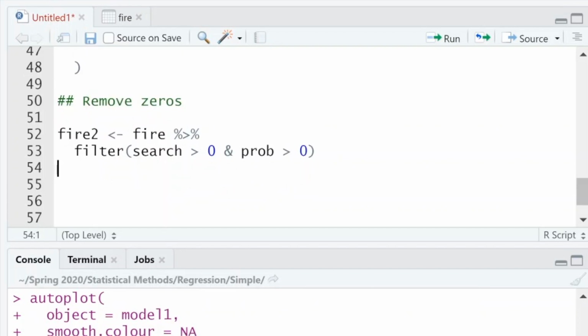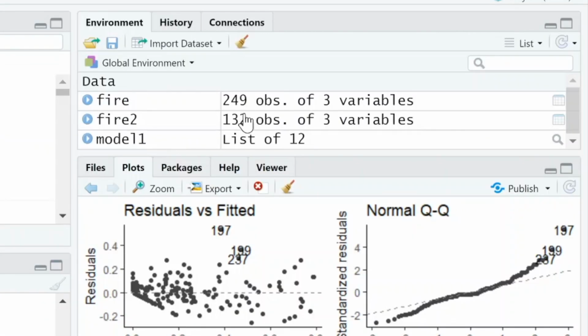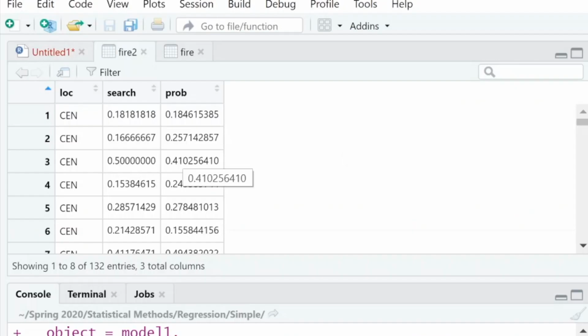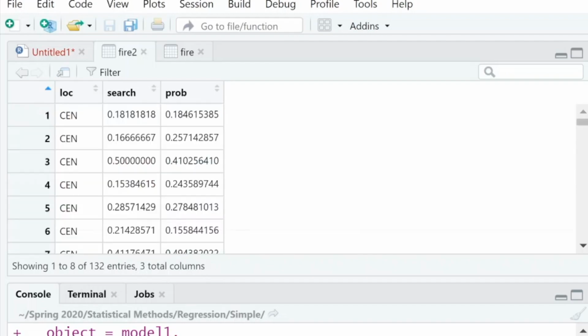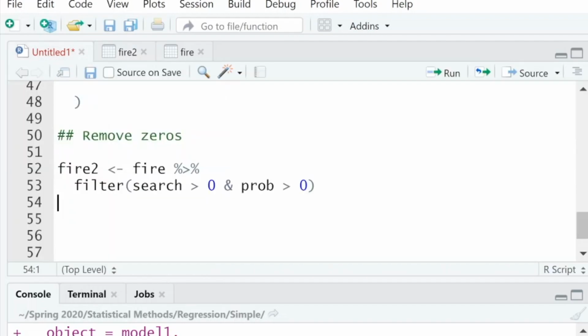If we run that, we can click on this and we see that the observation count has decreased. Still pretty large, so that's good. And then we see that, by eyeballing it, there's kind of no more zeros left. So that is okay. Then we can make a new model. We'll call this Model 2. And let me actually make a little comment here that we're modeling with no zeros.